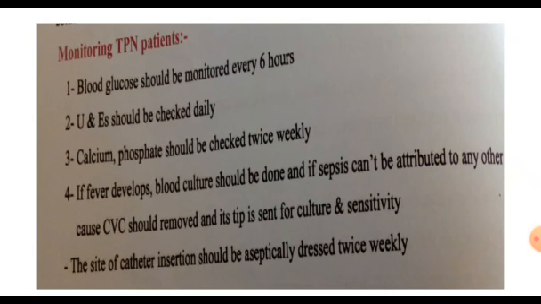A central line may be left in the patient for 2 weeks, but there is a risk of severe sepsis from central line infection, so we must change the central line every 2 weeks to avoid infection, and it must be removed if the patient develops fever from this central line.